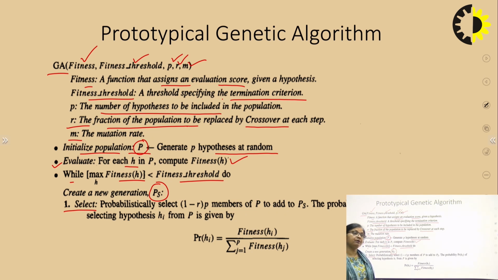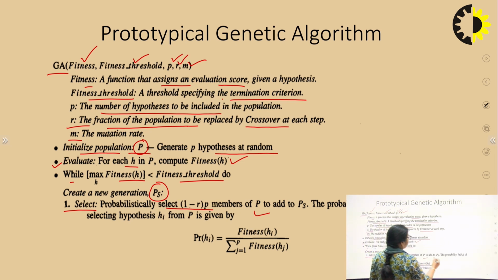So what will not be replaced? That is the 1 minus R fraction. So we will select (1 minus R) into P, where P is the total population. A 1 minus R fraction of that will be selected directly into the next generation. So probabilistically we will select (1 minus R) into P members of P directly to PS. So these will be added to PS, the next generation.